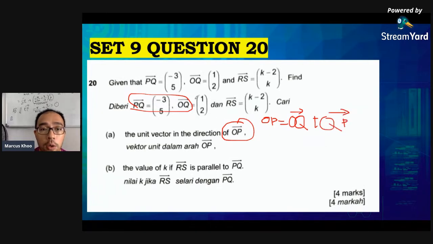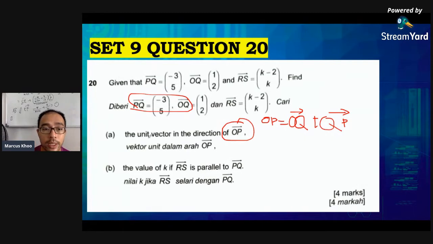Okay, OQ is 1 and 2. QP is the opposite of this, so it's plus 3 and minus 5. Once you get the resultant vector, then you find the unit vector. Find the magnitude, divide by the magnitude. Always the same step.